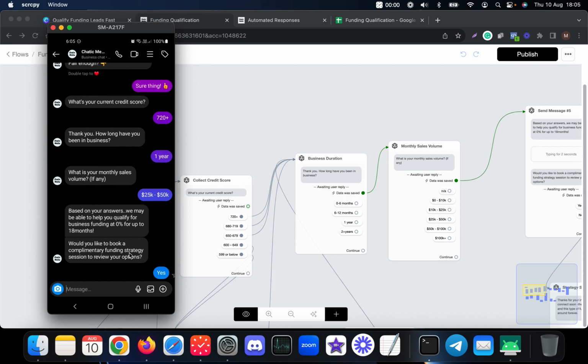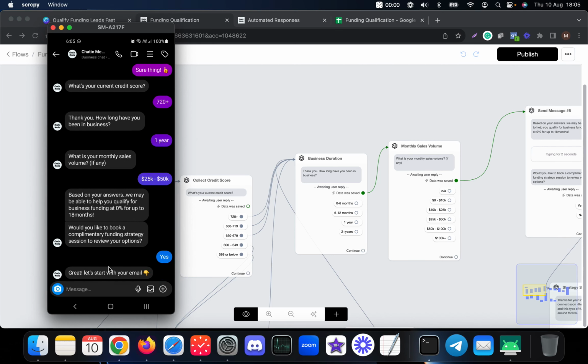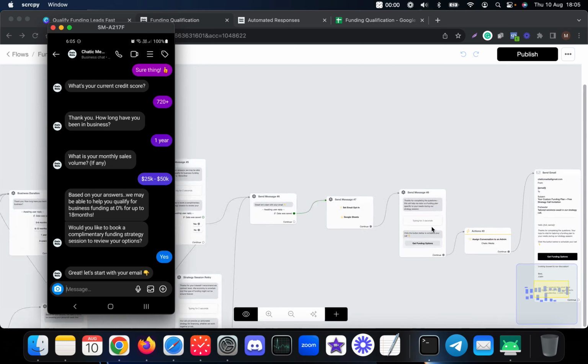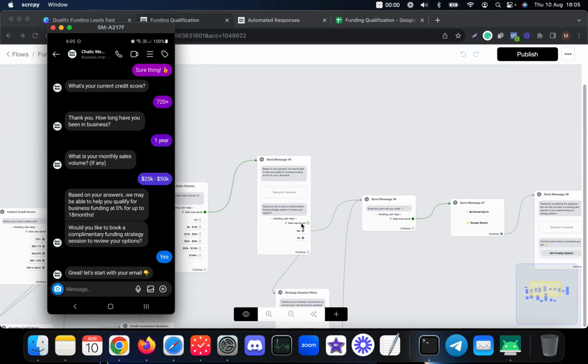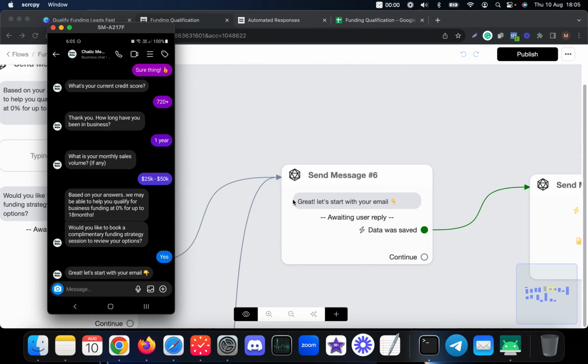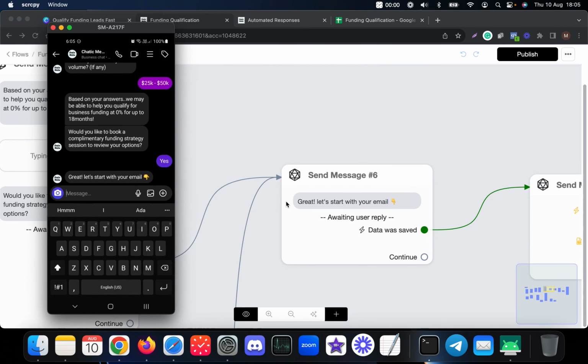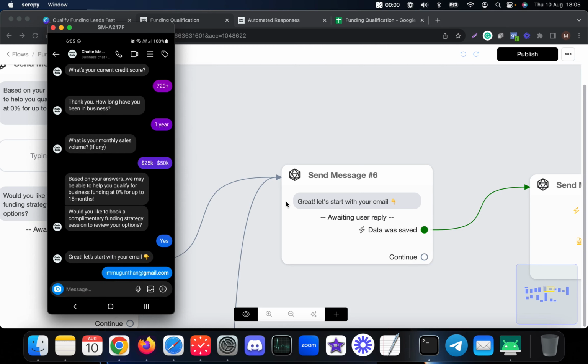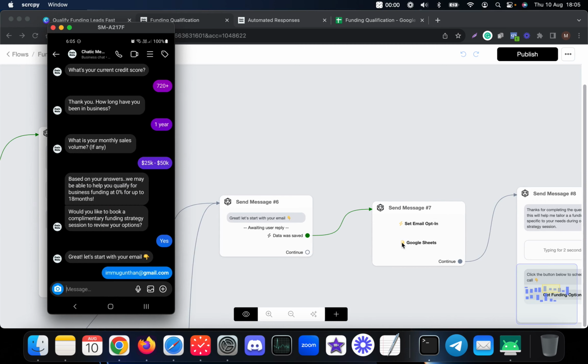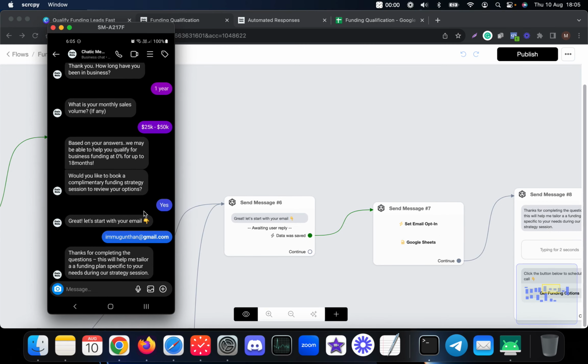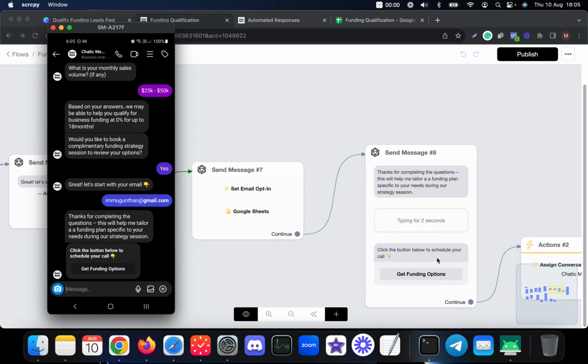So if they choose yes, we actually provide them an option to book a call as well. So we actually ask them for the email. If I zoom a little bit over here, if someone says yes, we actually ask them the email address. So here let me provide the email address and see how this actually goes. After providing the email address, we actually send all this data to a Google Sheet, which I will show in a minute. And after that we also send them a link to book an appointment as well.